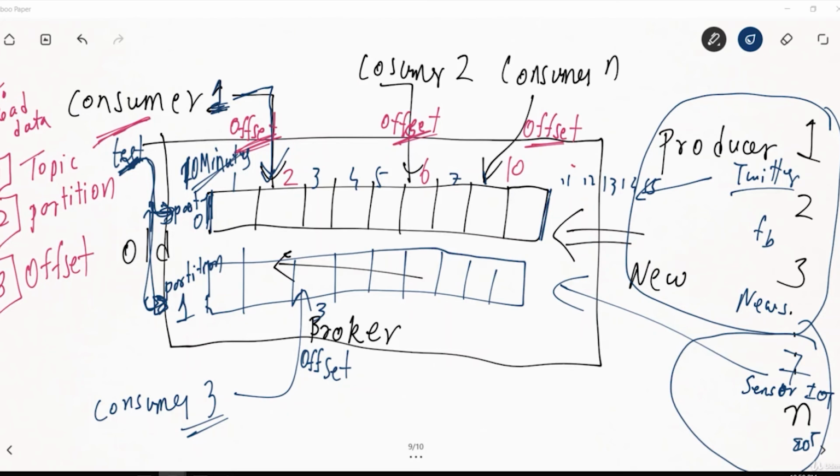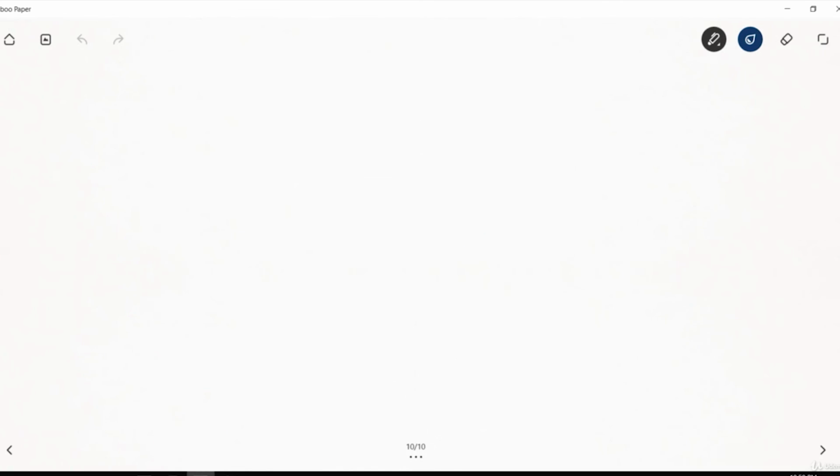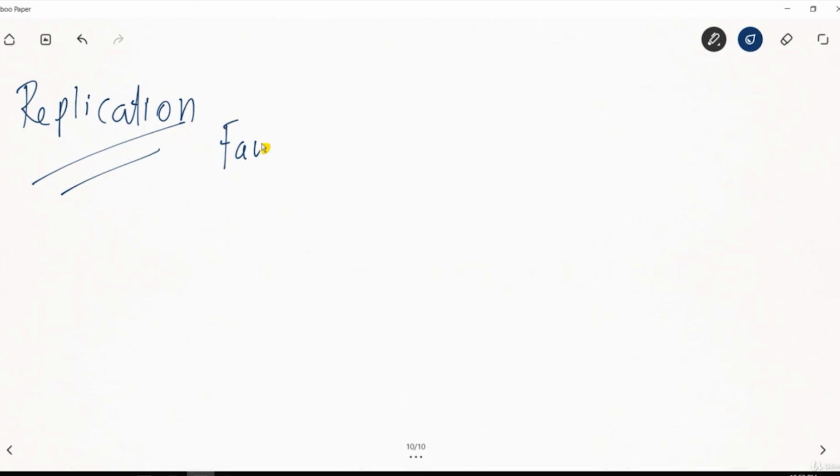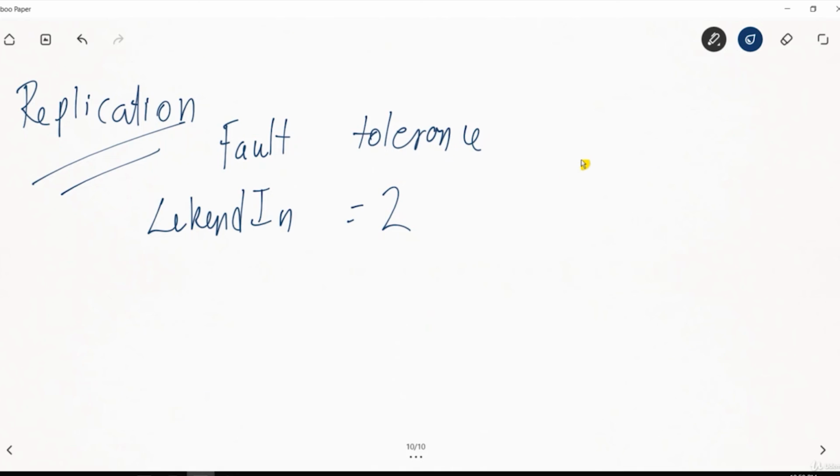Okay. So let's go to the next thing, that is replication. Replication is only for fault tolerance. Let's say LinkedIn keeps the replication as 2. That means the same data is present at two different places.